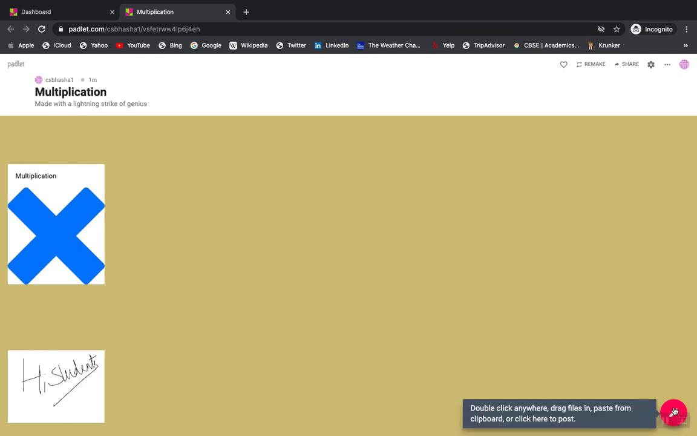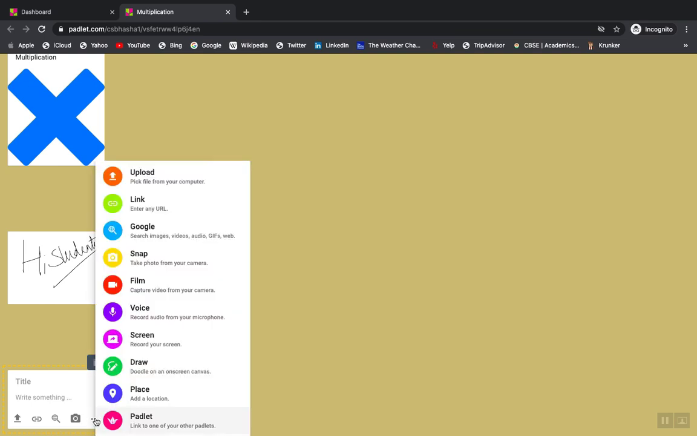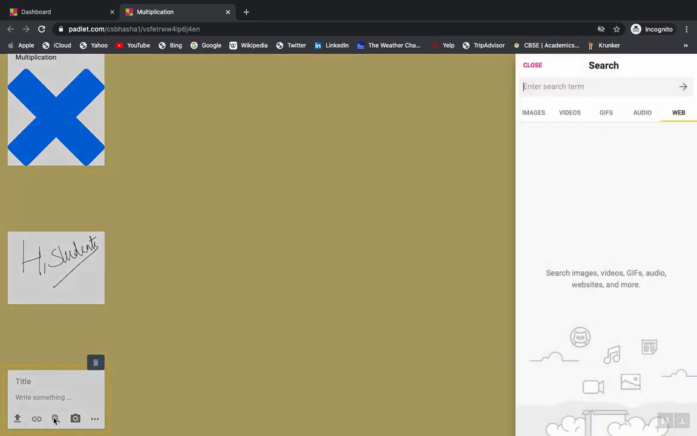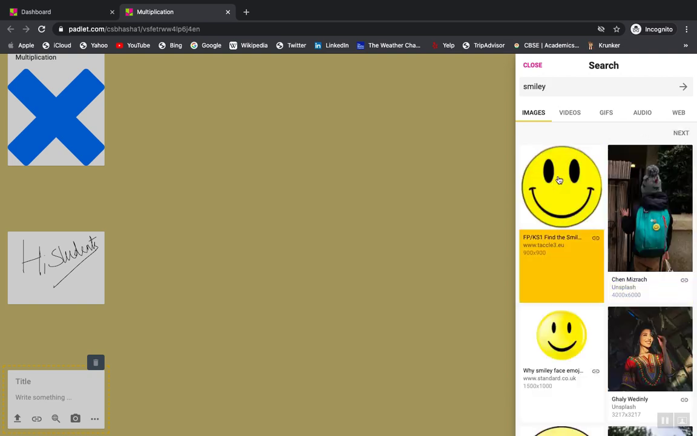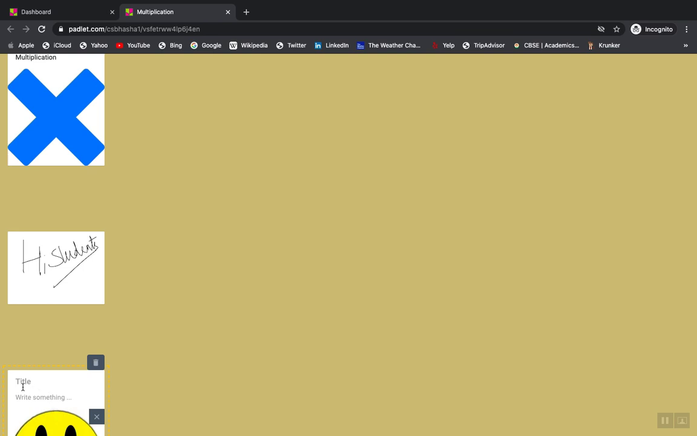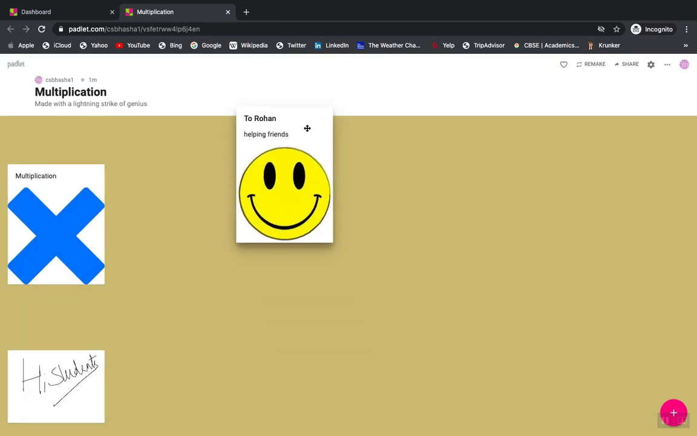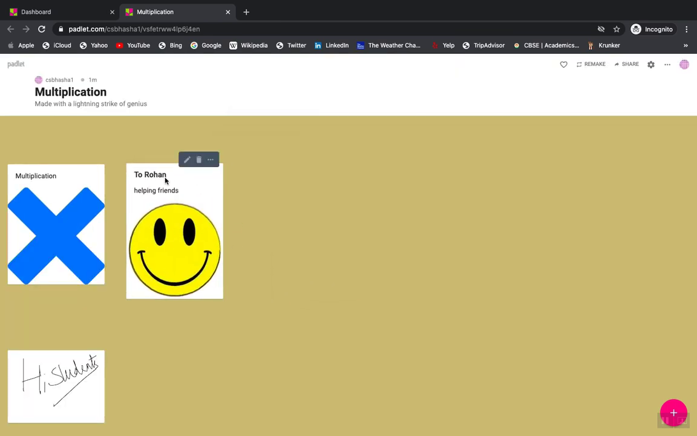Now how can you have that? You can again just include this section, and if you want to applaud someone, or you want to appreciate someone, just say, I am looking for an image of a smiley. Once you look for an image of a smiley, you can just write a title along with this, to Rohan. So Rohan, suppose of your class, has done a wonderful task of helping friends. Okay, so this is a smiley that you can see. Can you see now? So this smiley is specifically for Rohan.